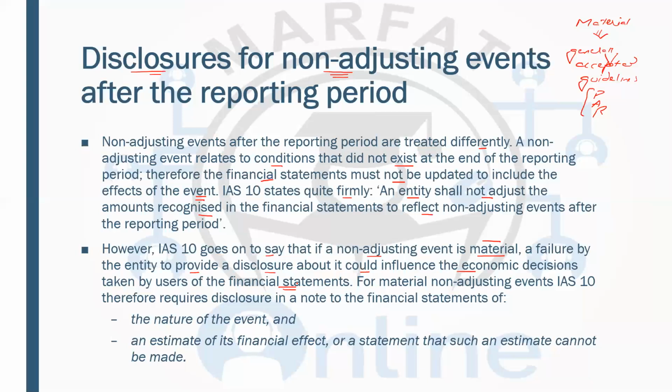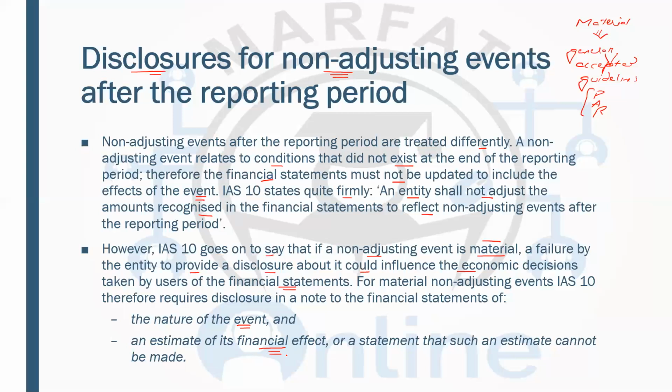So if the events are material, there must be a disclosure. So what are you going to disclose? The nature of the event, what the event is, and an estimate of its financial effect, how this event is going to affect the company or the organization in terms of value, in terms of monetary amount.